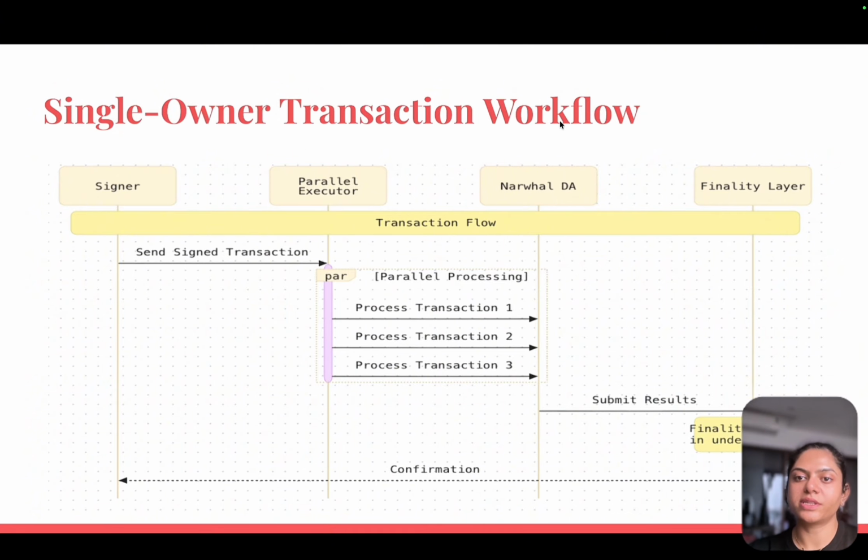Here is the single owner transaction workflow, and how a single owner transaction works. The signer sends and signs the transaction. In parallel execution, transactions 1, 2, 3, whatever the transactions are, are processed in parallel. All transactions run in parallel, the Narwhal DAG is working, and the result is submitted. With that, finality is achieved in under 1 second. In the finality layer, the confirmation goes to the signer. That is how a single owner transaction works.